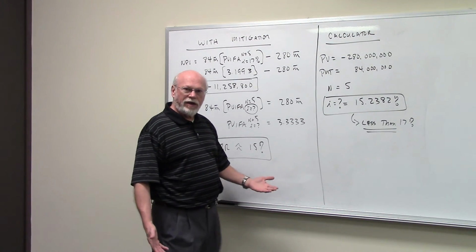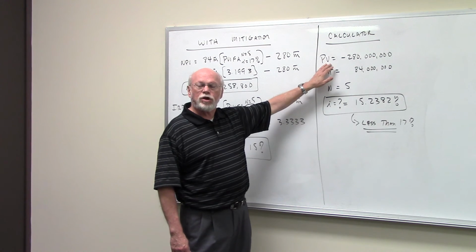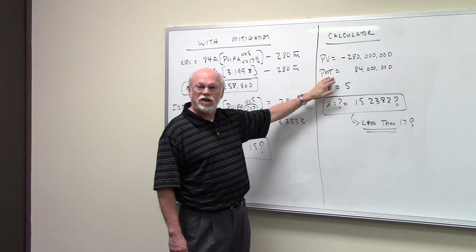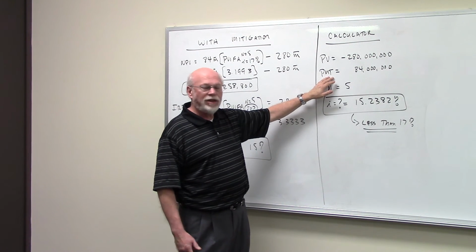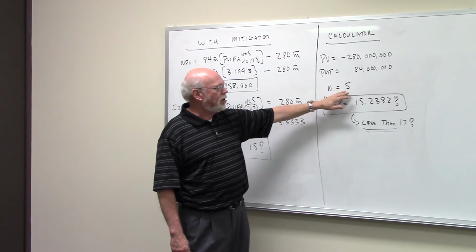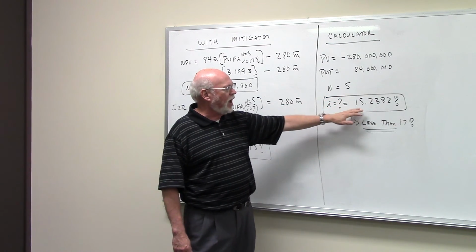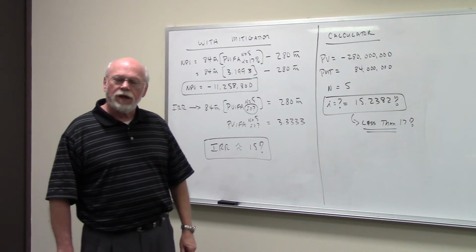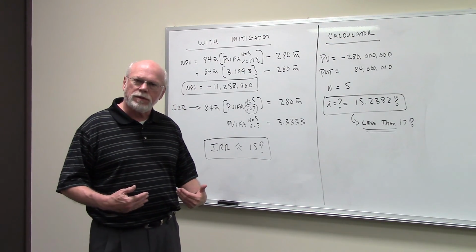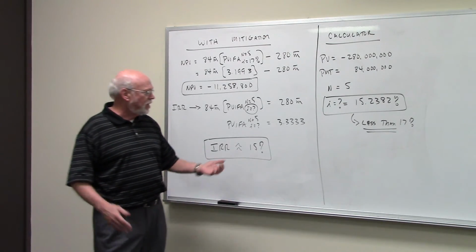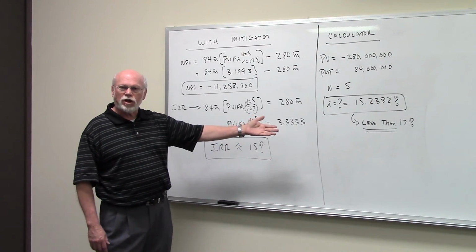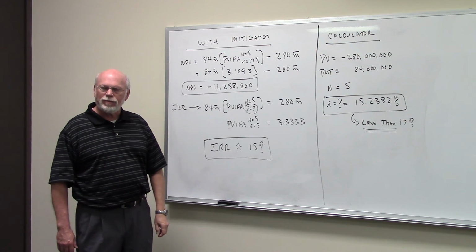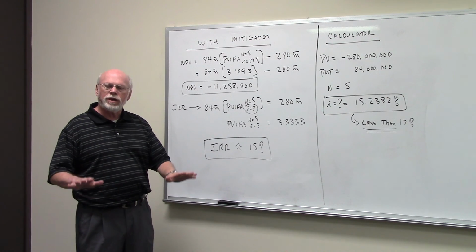If you want to do this on your calculator, present value is where you put the cost, it'd be a negative $280 million. Payment is where you put the cash inflows, which is an annuity. The value of the annuity, $84 million a year for 5 years. Solve for I, and you get 15.2382%, which is less than the cost of capital, which means you would reject the project because not only is it less than the cost of capital, but when that's the case, the project will always have a negative net present value, which means you're reducing the value of the firm.